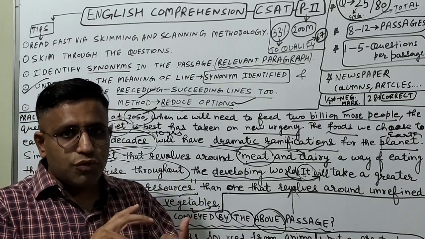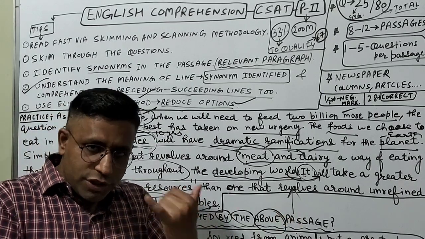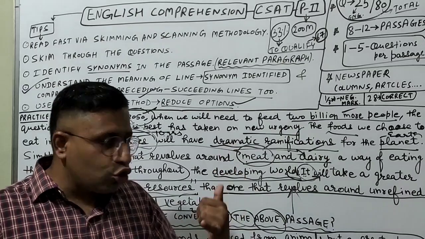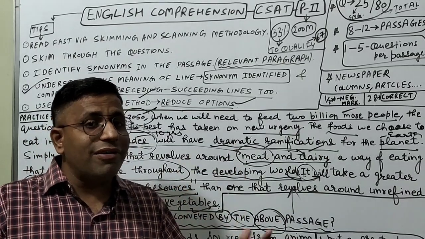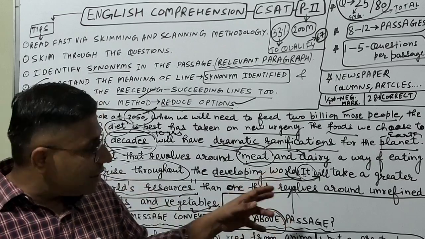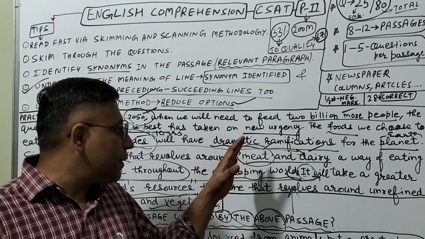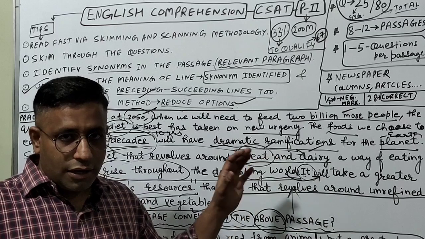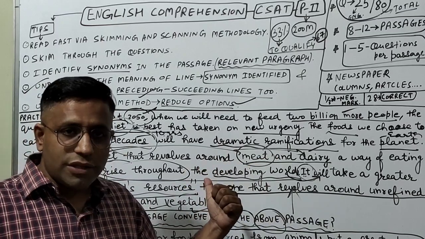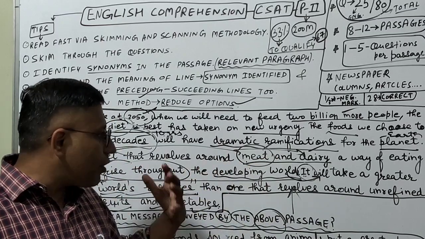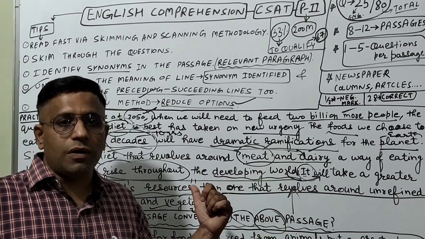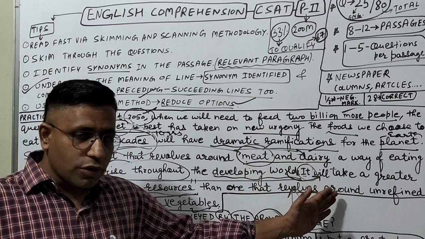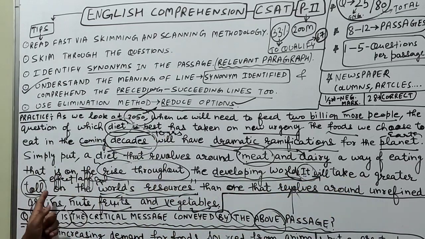First of all, the first sentence was giving the idea about 2050. The population will increase. That will be 2 billion more people to feed in society. And whatever things people will eat, it will have dramatic results in society. Then in the next sentence, it talked about the meat and dairy, mainly the eating habits of people which will be following these things. And it will have different kinds of consequences in society, and mainly this was highlighted in the developing world. Now the next line is related to this only. It will have a greater toll. Toll means the effect on the world's resources,